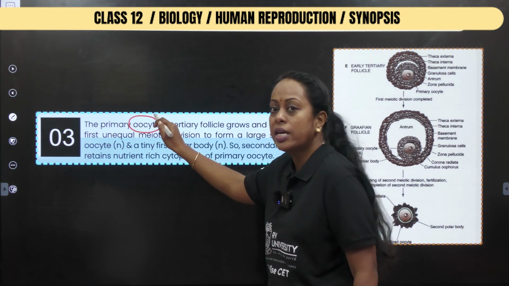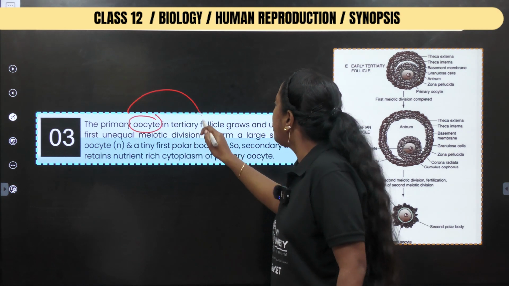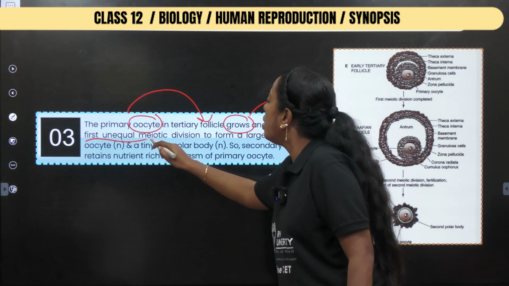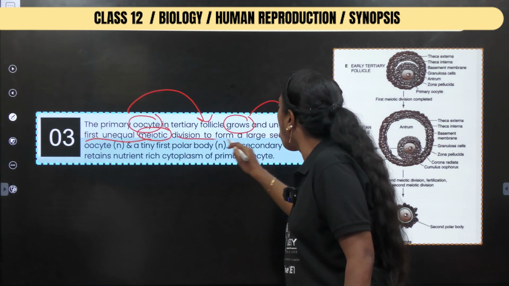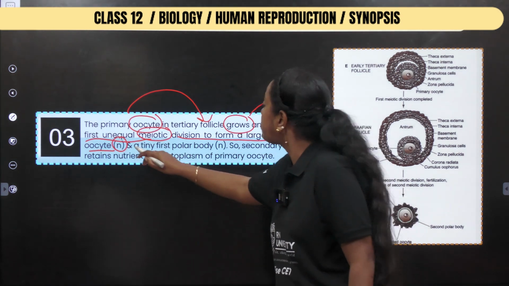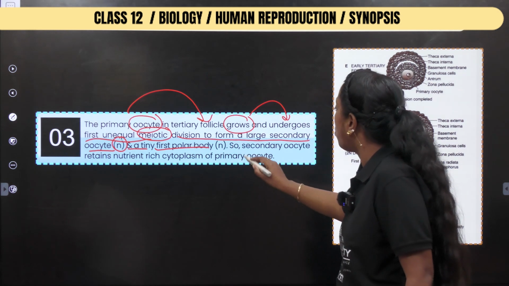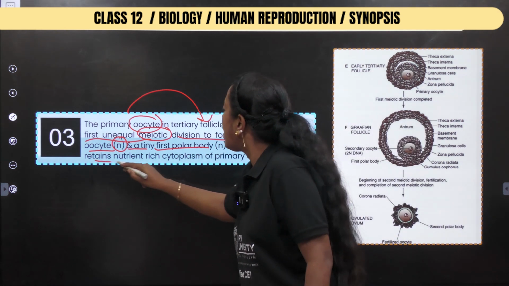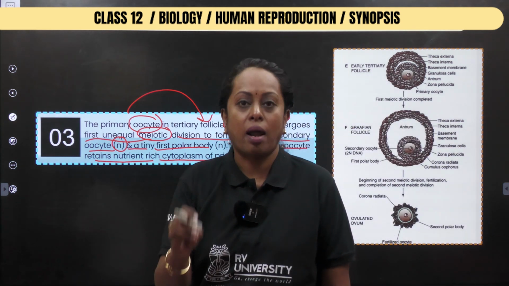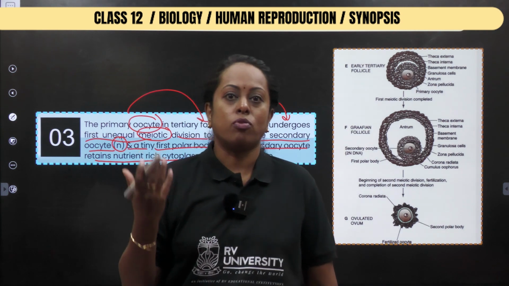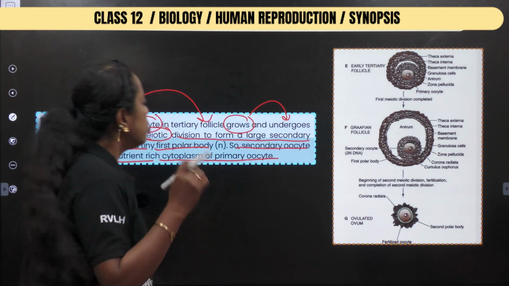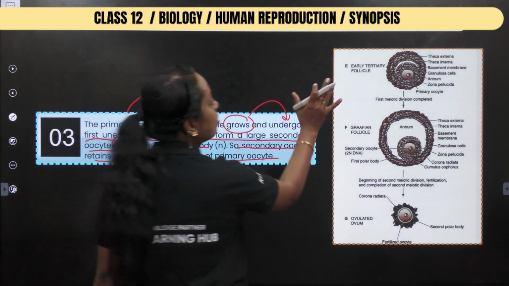See the word, we are using the word primary oocyte. In the tertiary follicle, it grows and undergoes the first unequal meiotic division to form a large secondary oocyte with haploid number of chromosomes and a first tiny polar body. So the secondary oocyte retains the nutrient rich cytoplasm of the primary oocyte, whereas the polar body does not get sufficient amount of cytoplasm. So what happens to it? It just gets disintegrated. Okay, so please observe the content. You can clearly see what is happening here.